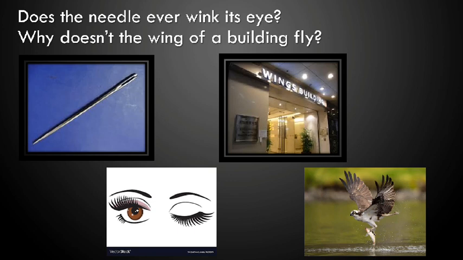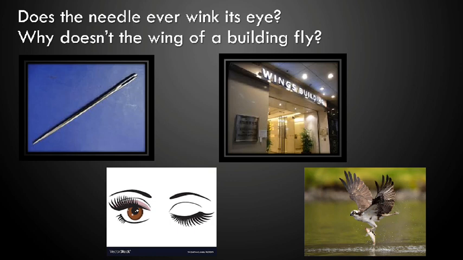Does the needle ever wink its eye? Why doesn't the wing of a building fly? Now, the needle's eye: we usually thread it. We put a thread across the needle through its eye. And winking is to blink your eyes. So the writer is saying, does the needle ever wink its eye? Since we say a needle has an eye, does it ever wink?